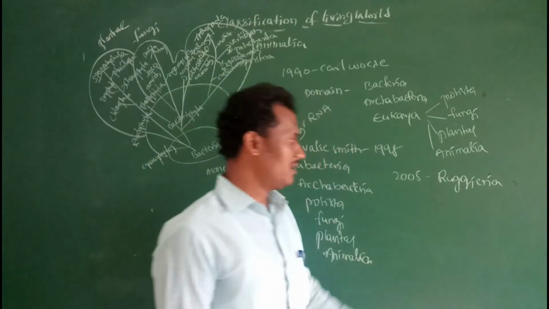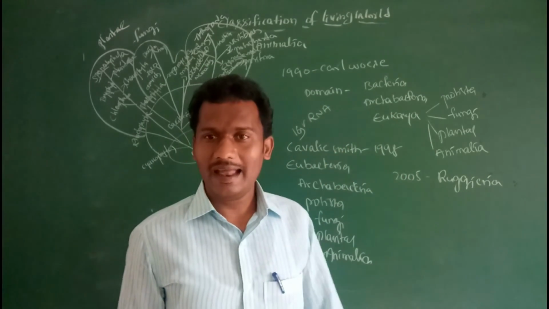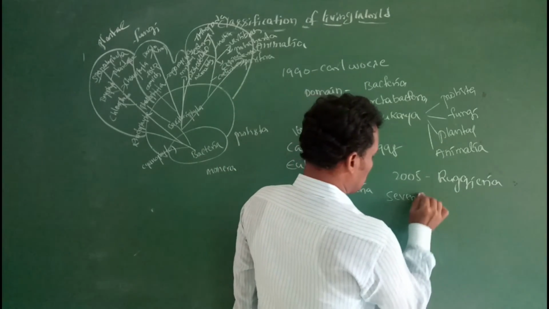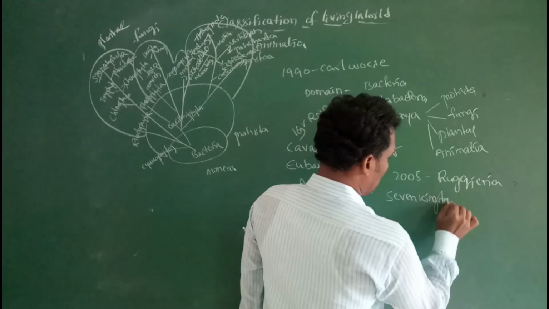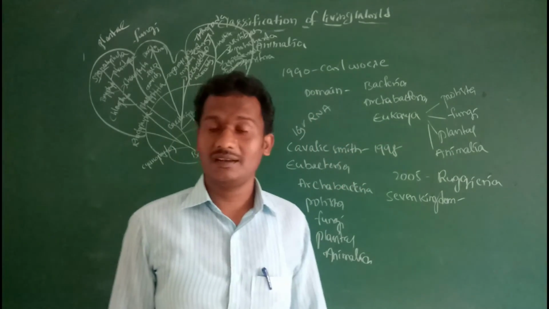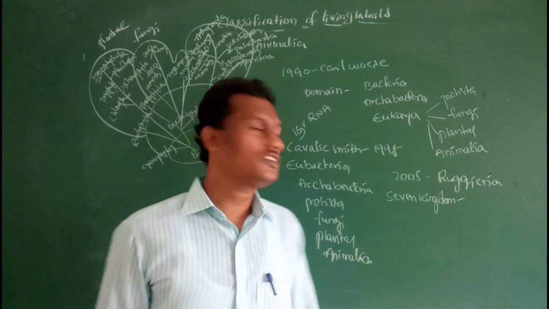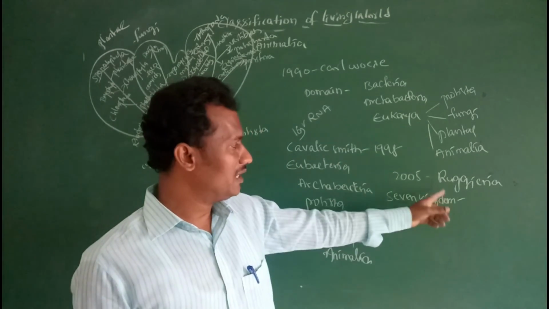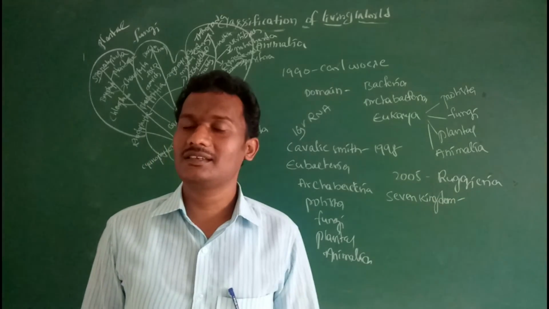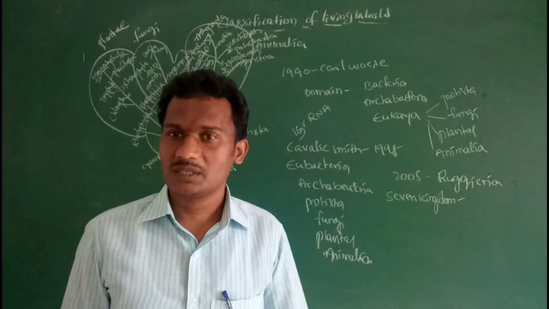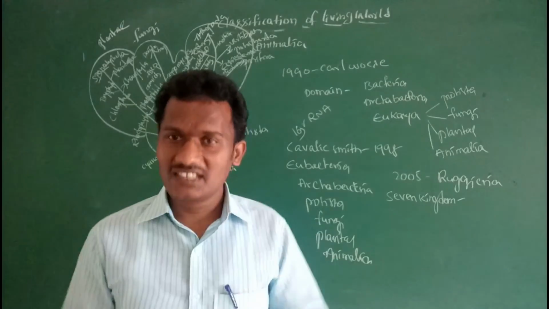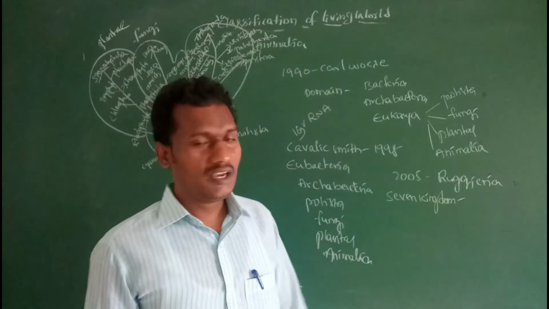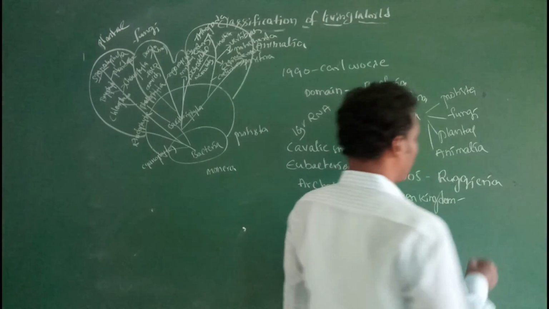Next one: in the year 2005, Ruggiero and colleagues proposed the seven kingdom system of classification. It is a practical extension of Cavalier-Smith's six kingdom system of classification. So according to Ruggiero, there are seven kingdoms.